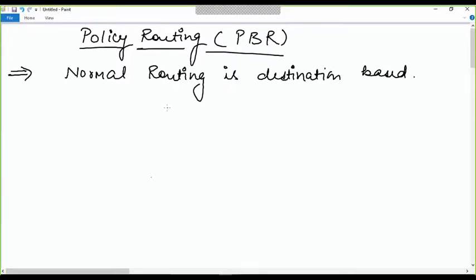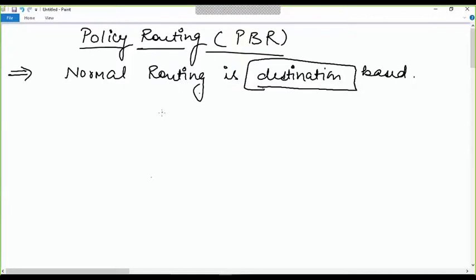If a packet comes, the router checks the destination IP in the packet, matches that packet with its FIB, and routes the packet according to the FIB. And it is all on the basis of the destination IP, right?